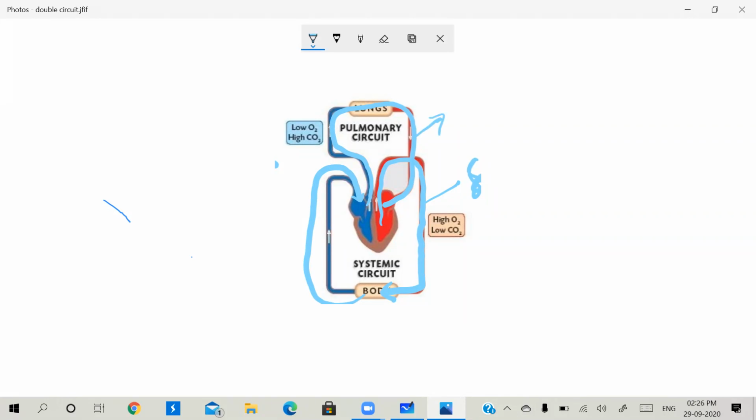So with this, we are observing the two circulations of the blood, right? So this is the topic of the day, that is types of circulation in human beings.